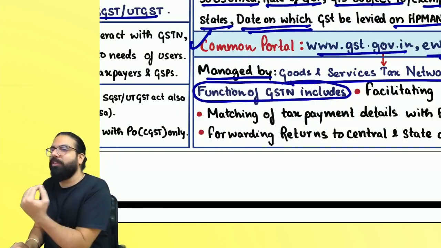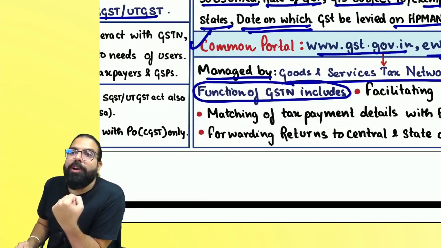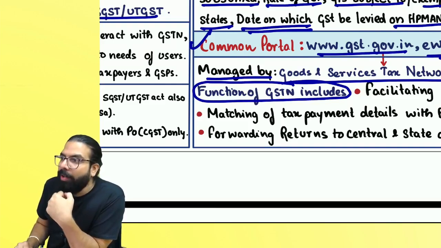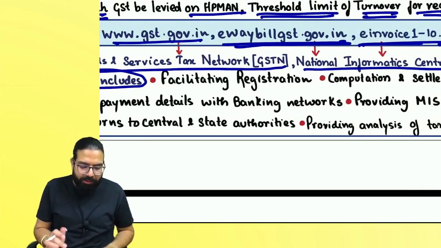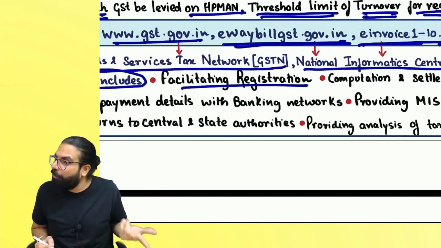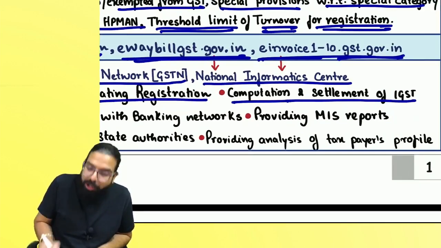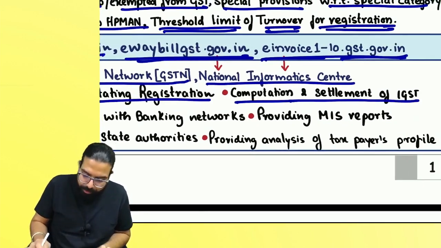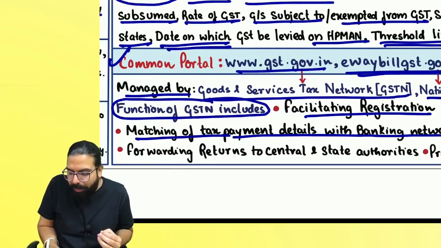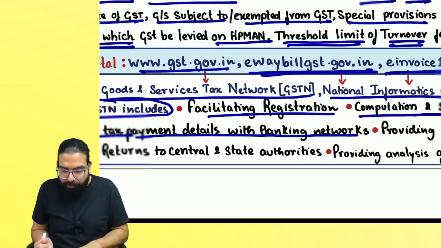What are the various functions of the Goods and Service Tax Network, which manages gst.gov.in? Always remember, it is a not-for-profit company under section 8 of the Companies Act. Now, what are the various functions of the GSTN? They facilitate registration: you go to gst.gov.in and take it. They do computation and settlement of IGST. The next one is matching of taxpayers' tax payment details with the banking network, to check whether the person has made the payment and whether the government has received it or not.